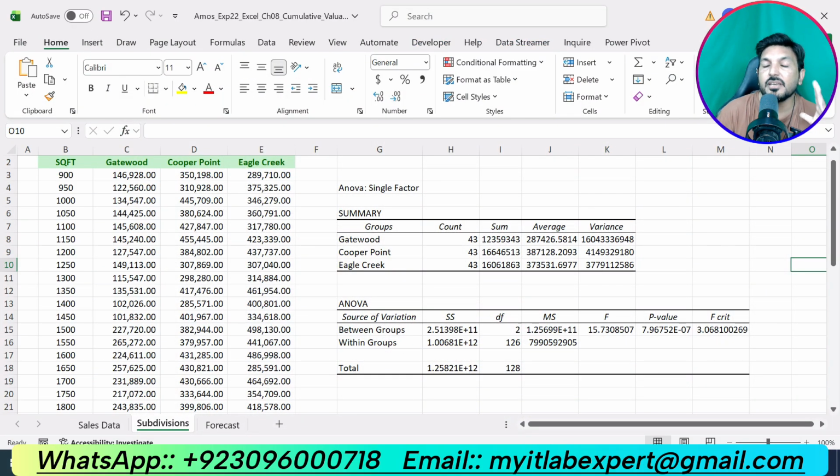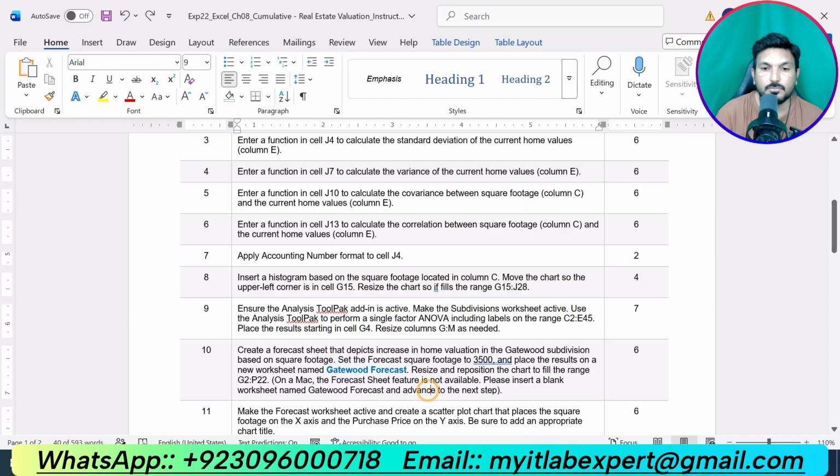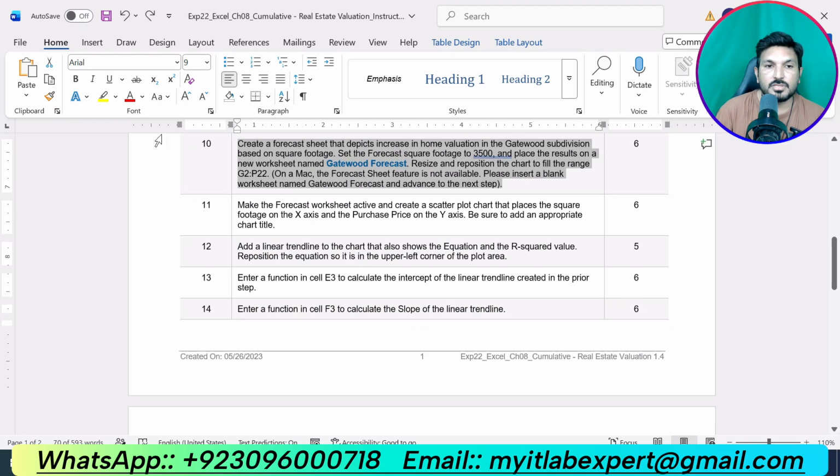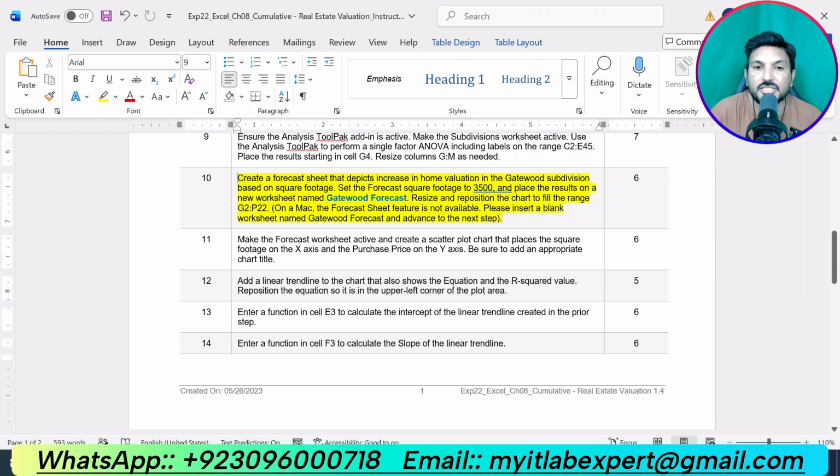So we have completed 9 steps for this assignment so far, and now we are supposed to do the next step, that is step number 10. Step number 10 says create a forecast sheet that depicts increase in home valuation in Gatewood subdivision based on the square footage. Set the forecast square footage to 3500 and place the result on a new worksheet named Gatewood Forecast. Resize and reposition the chart to fill the range G2 up to P22. Please insert a blank worksheet named Gatewood Forecast and OK.